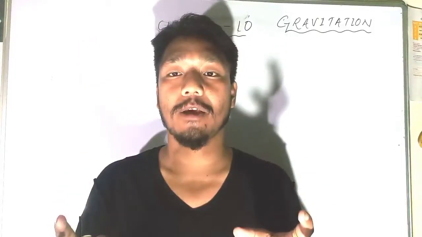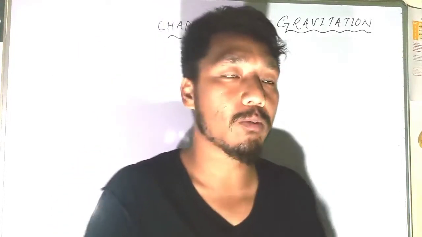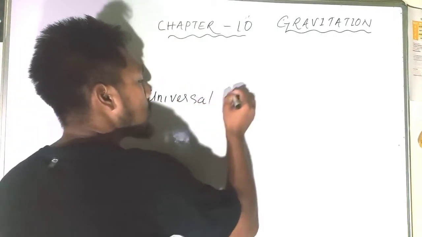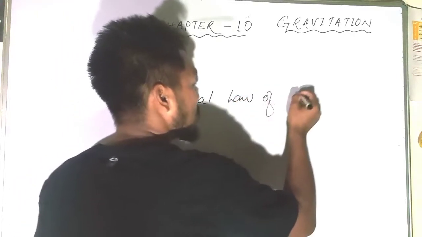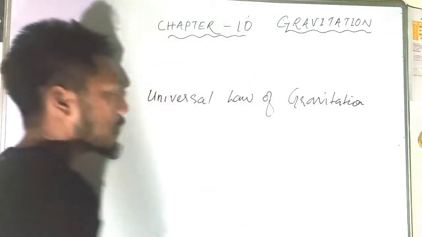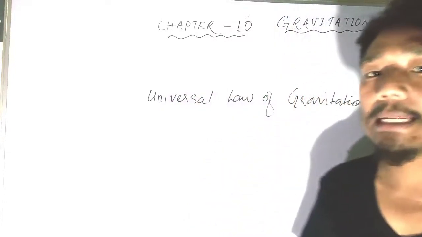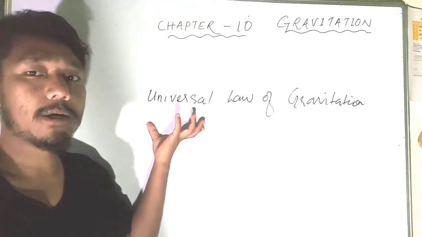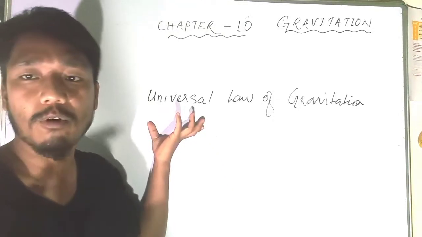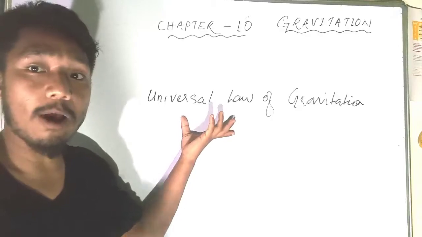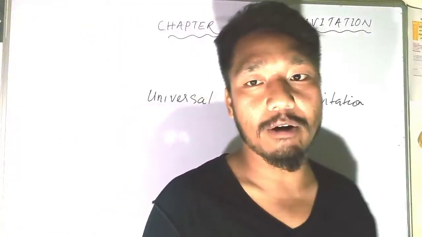In the universe, all the objects follow one law, and that law is what we call the universal law of gravitation. In the entire universe, all the objects follow this law. Okay, they obey the universal law of gravitation.